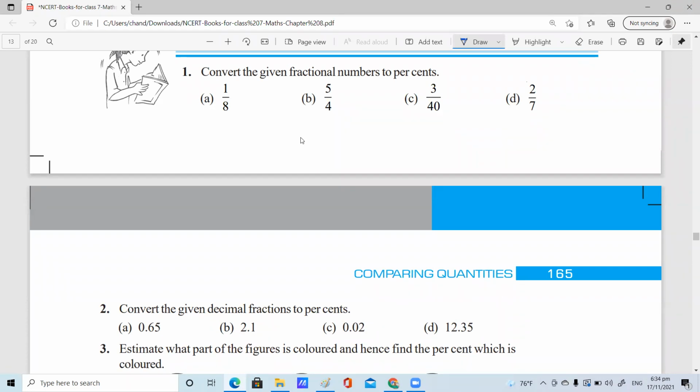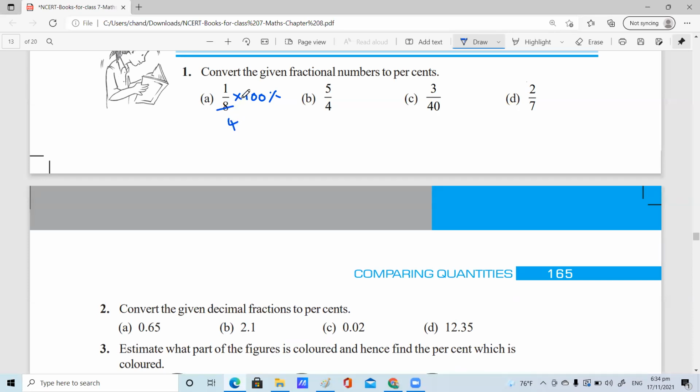Now, question 2. Satvika, are you there? Yes, ma'am. Satvika, this is 1 by 8. Convert this 1 by 8 into percent. Yes, ma'am. We can multiply by 100%, and then we can divide by 2.